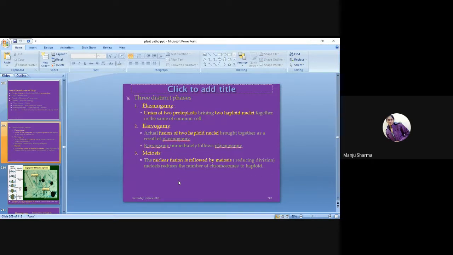Now we are going towards the procedure of how fungi reproduce sexually. First is plasmogamy, then karyogamy, and then meiosis. Plasmogamy is the union of two protoplasts, bringing two haploid nuclei together in the same common cell.